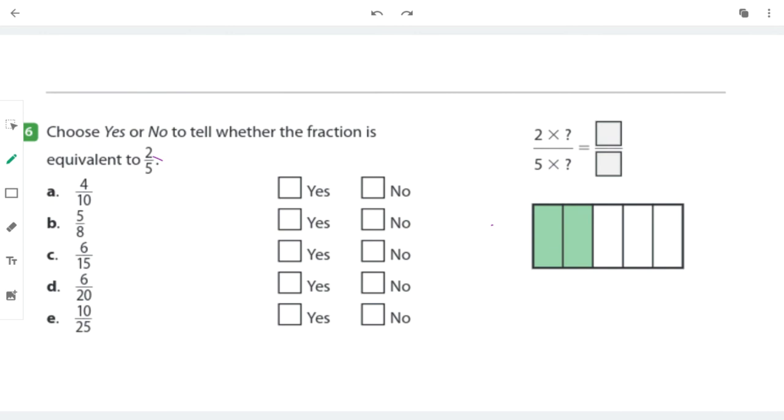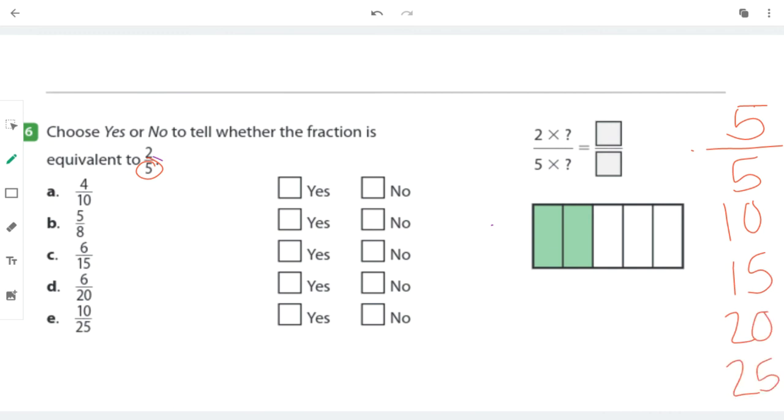So our denominator that we're working with is 5. So I'm going to list the multiples of 5. If a number is not a multiple of 5, I won't be able to cut it properly. So if it's not on this list, I can't cut it properly. So 5, 10, 15, 20, 25. Do you see any denominators in A, B, C, D, or E that do not match any of these numbers?